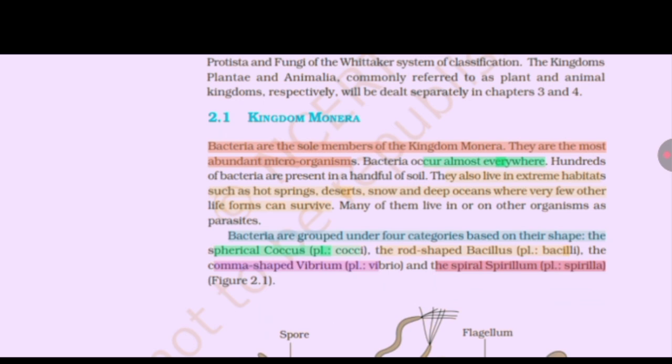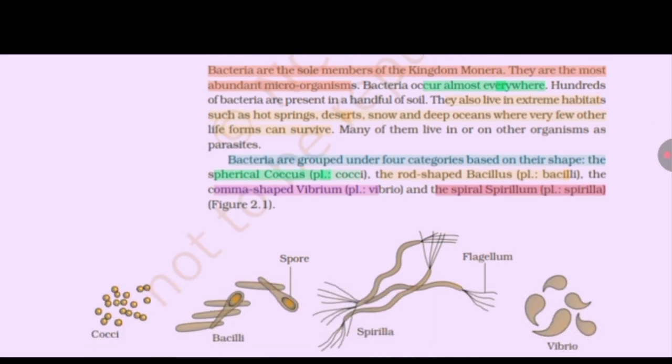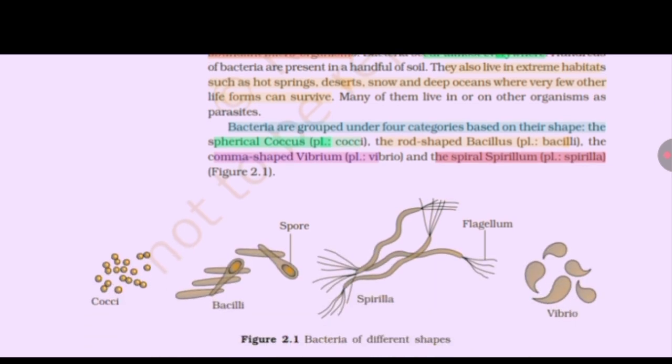They also live in extreme habitats such as hot spring, desert, snow, and deep ocean, where very few other life forms can survive. Many of them live in or on other organisms as parasites. Bacteria are grouped under four categories based on their shape: the spherical coccus, plural cocci; the rod-shaped bacillus, plural bacilli; the comma-shaped vibrio, plural vibrios; and the spiral-shaped spirillum, plural spirilla. Figure 2.1. Cocci, bacilli, spirilla, vibrios.